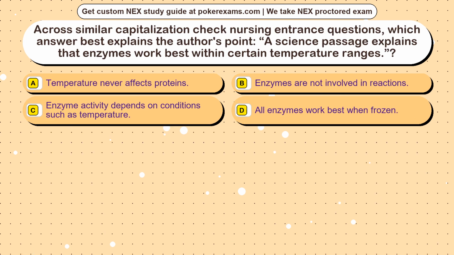Question 20. Across similar capitalization check nursing entrance questions, which answer best explains the author's point? A science passage explains that enzymes work best within certain temperature ranges. Option A. A temperature never affects proteins. Option B. Enzymes are not involved in reactions. Option C. Enzyme activity depends on conditions such as temperature. Option D. All enzymes work best when frozen.